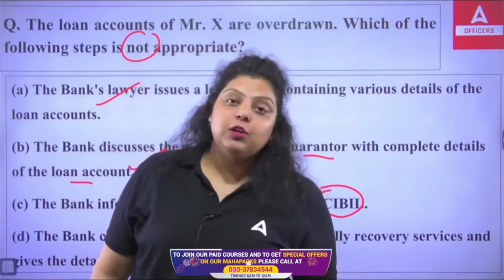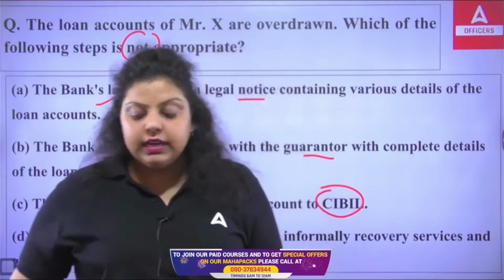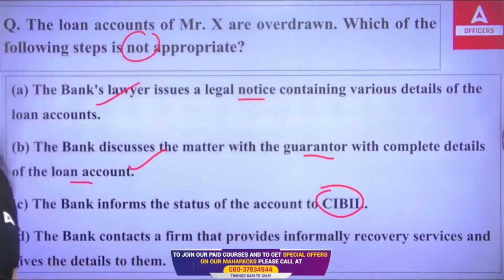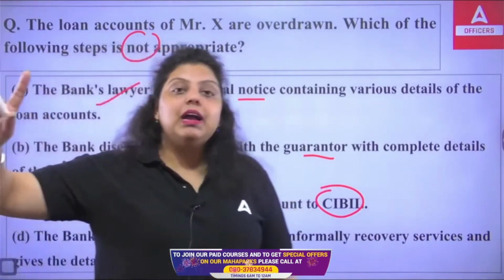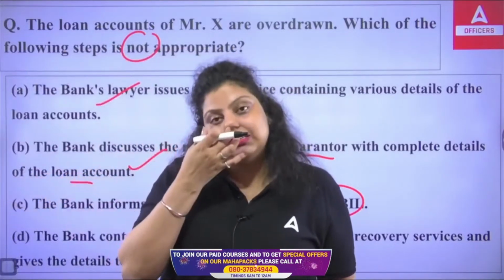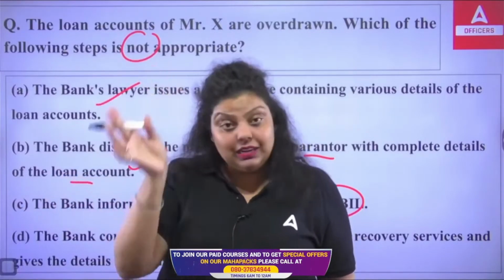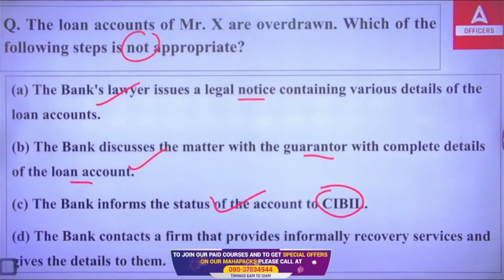Now it has also started providing commercial ratings. It also provides ratings to corporates. Earlier it used to provide ratings to individual persons only, but now it is also providing ratings to commercial entities. So the bank informs the status of the account to CIBIL, obviously, so that if the customer goes to another bank and asks for a loan, CIBIL will be there to inform that bank that this customer has defaulted with another bank, so that the other bank will not approve the loan. This is also a right step.